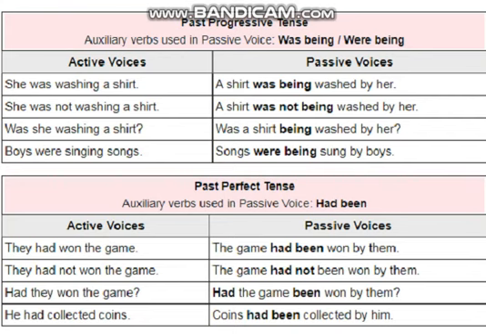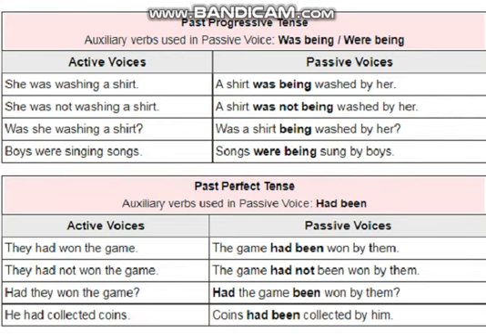As you can see in active voice sentences, they had won the game. So first we have to recognize which tense the sentence is from. So this sentence is from past perfect tense, so we would apply the helping verb of past perfect continuous tense. So here you would apply those rules. The game is the object, so first we would write the object, the game. Then had been are the helping verbs which are taken from the next tense.